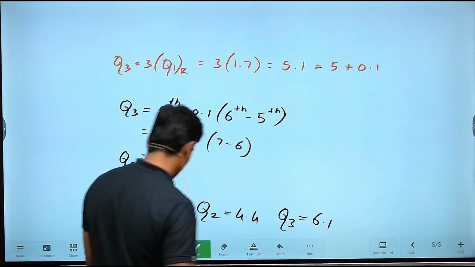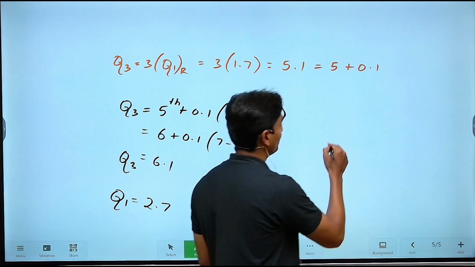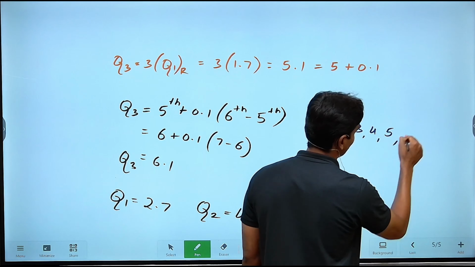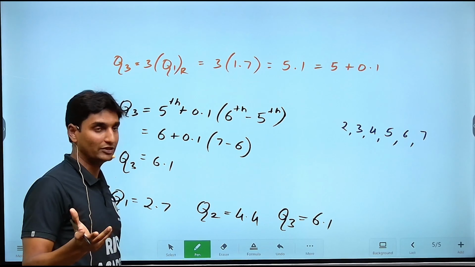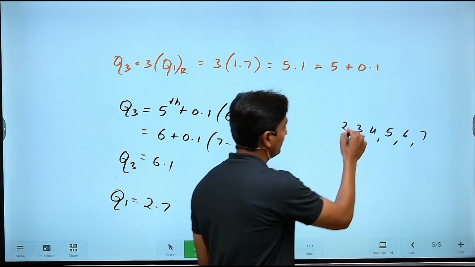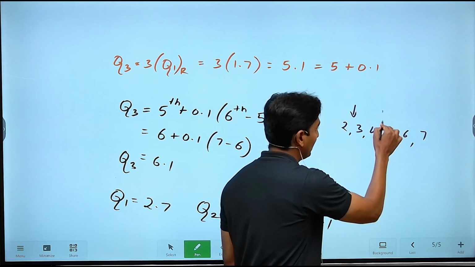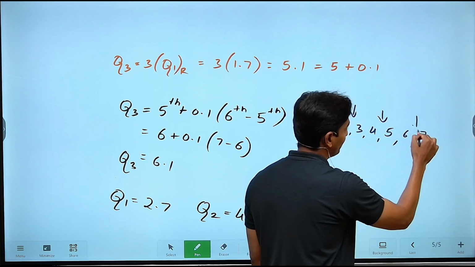Now on a practical basis, what does this really mean? Suppose 2, 3, 4, 5, 6 and 7. This is the series that we have taken as an example. What is Q1 here? 2.7. It will lie somewhere here. And what is Q2? 4.4. It will lie somewhere here. What is Q3? 6.1. It will lie somewhere here.